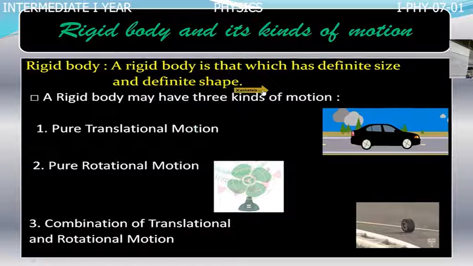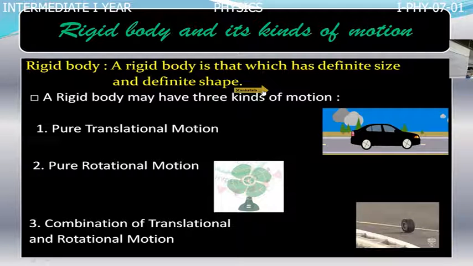Moreover, all these rigid bodies are made of a large number of particles. These particles exert force on each other, so these forces are internal forces. These forces cannot change the state of rest of the rigid body, and they cannot stop a rotating rigid body.